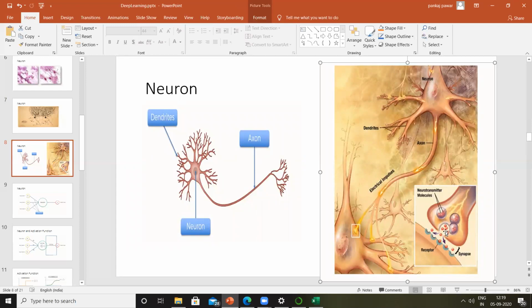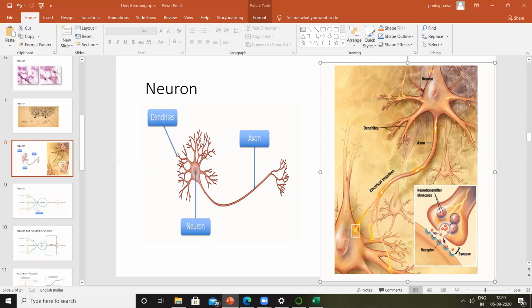They found out they are communicating with the help of something called electrical impulses. So how do two neurons communicate with each other? They communicate with the help of electrical impulses. Now these electrical impulses have different intensity. A few of the electrical impulses, based on a certain situation, will have a bigger intensity, and a few of the electrical impulses based on the same condition might have a different intensity.